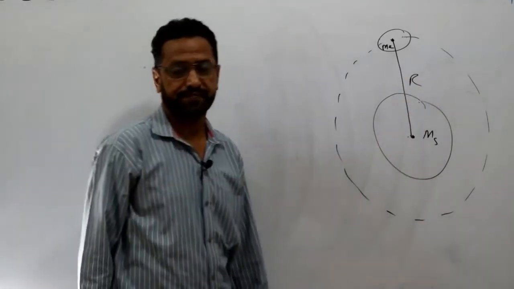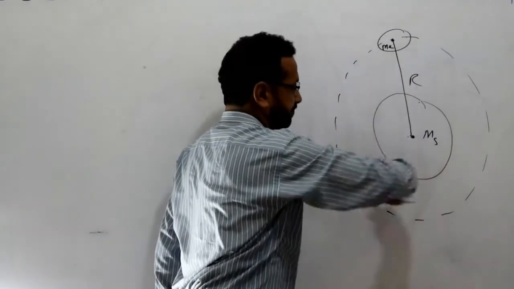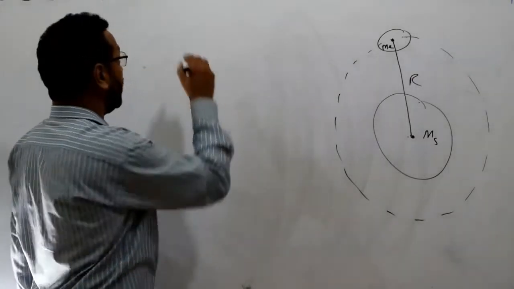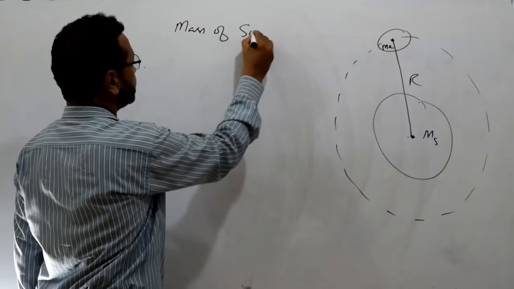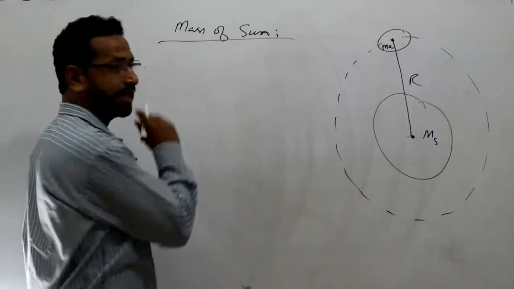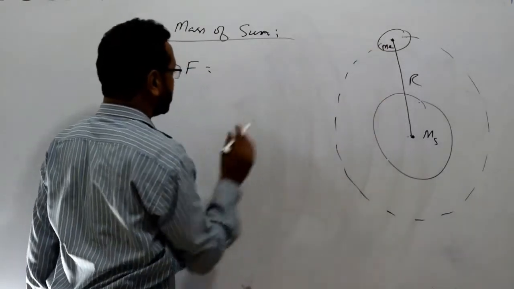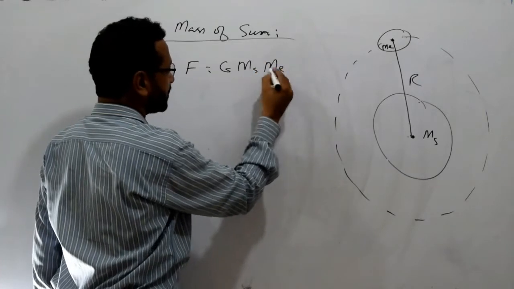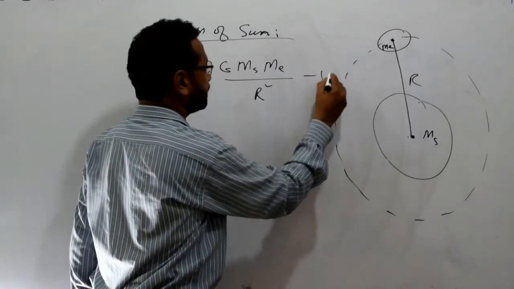Then you know that when the earth is revolving around the sun, by using the gravitational law, we are going to calculate the mass of sun with the help of universal gravitational law. How? So you know that the force between sun and earth is equal to G ms me, mass of the earth, divided by r square. Let's suppose this one is equation 1.